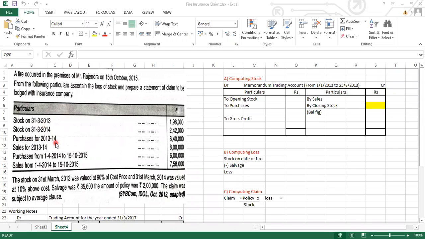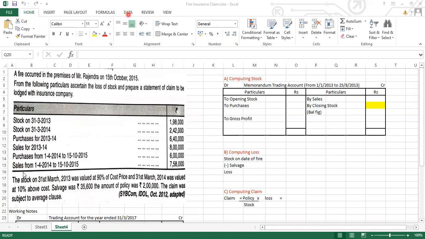Purchases is given for the year 13-14. Sales for the year 13-14 is given, fine. Purchases from 1st 4 2014 to 15-10 2015, मतलब from the starting of the date till the date of the fire, and the sales is also given from the starting to the date of the fire. So this information is given for preparing a memorandum trading account. ठीक है, इससे हम क्या बनाएंगे? Memorandum trading account we are going to prepare.